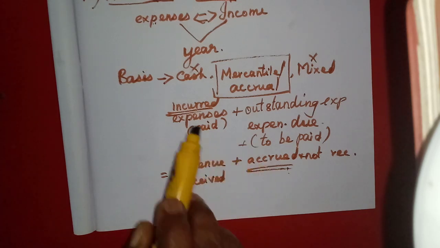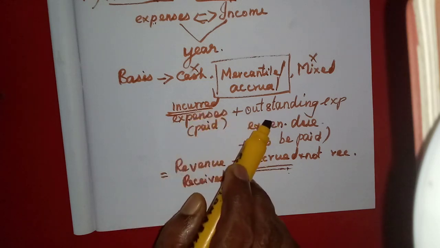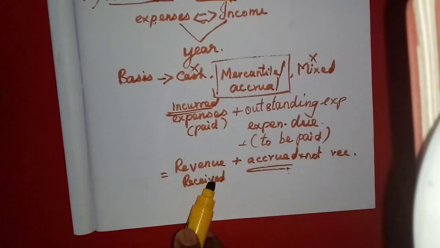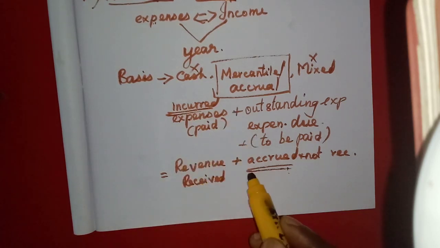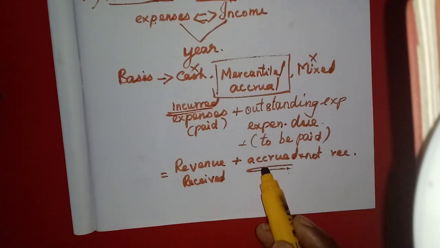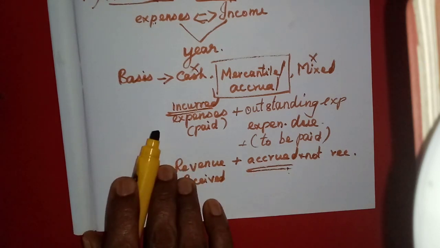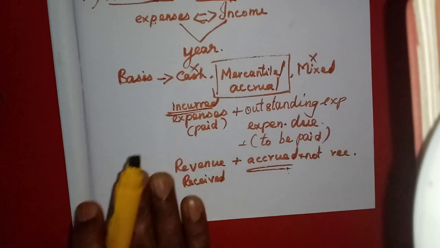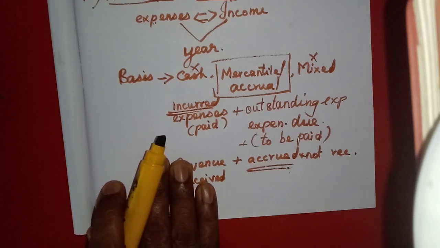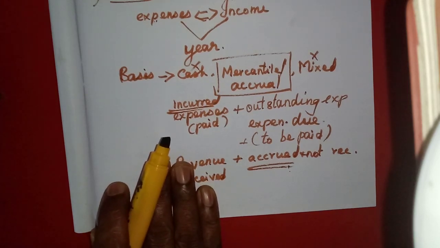They do not bother whether the expenses have been paid or not paid. It must be incurred during that year, and the revenue accrued in that year will be recorded, but they never consider whether it is received or not. Revenue accrued and expenses incurred will be recorded in the books of accounts. That is called the accrual concept.